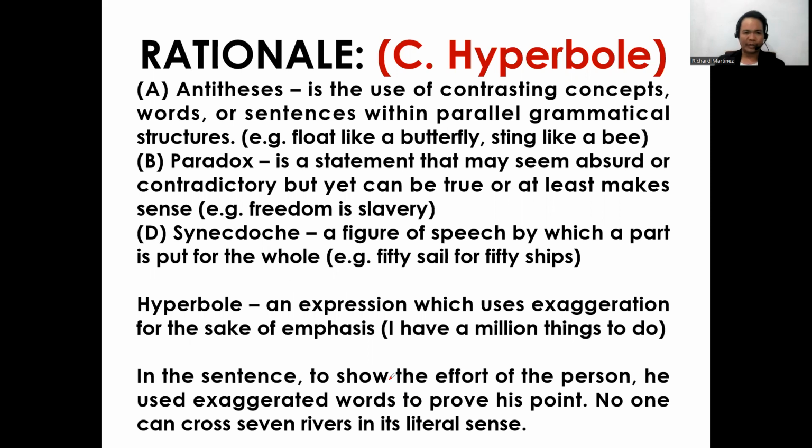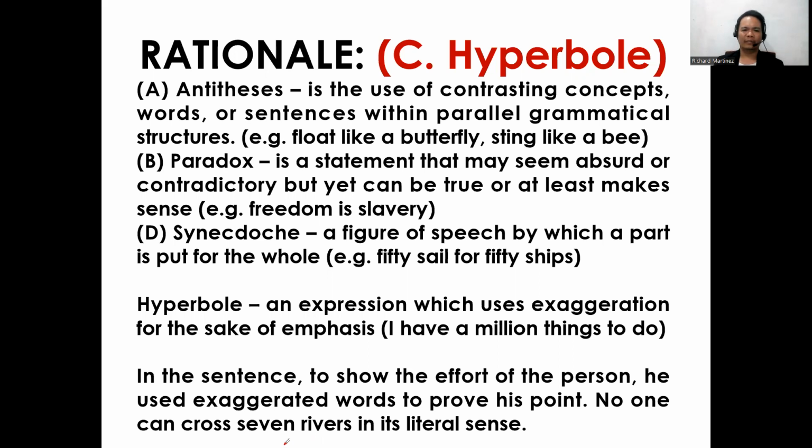For our choices, antithesis is the use of contrasting concepts, words, or sentences within parallel grammatical structures. Example: "Float like a butterfly, sting like a bee." For letter B, paradox is a statement that may seem absurd or contradictory, but yet can be true, or at least make sense.